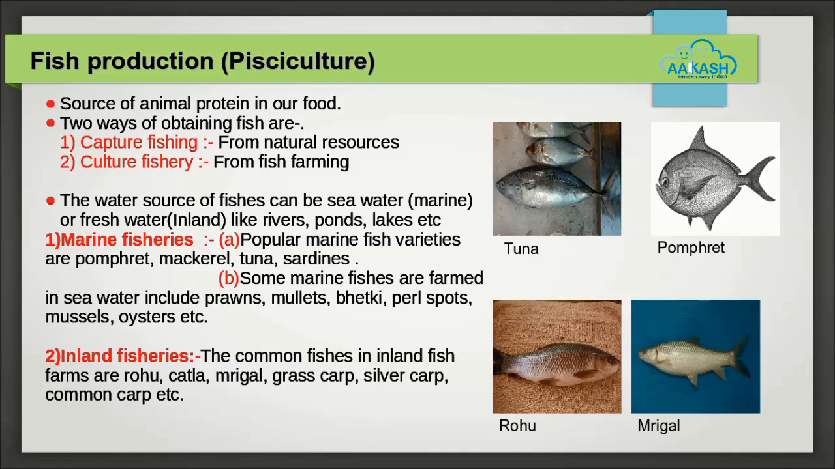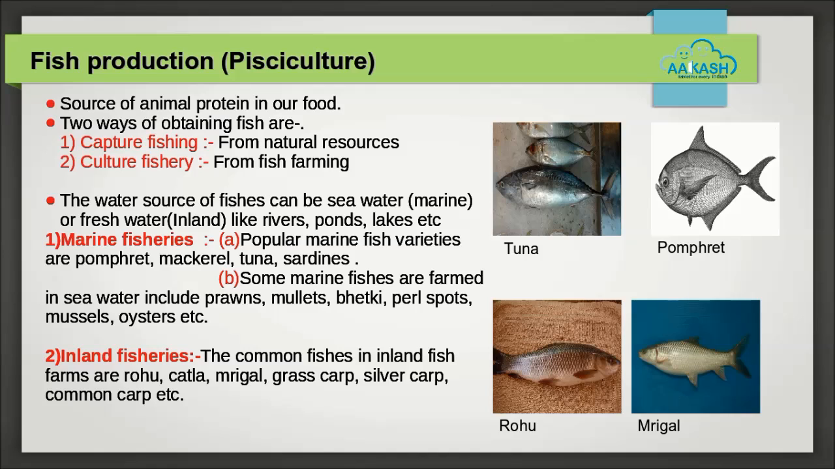Number 1, marine fisheries. India has an extensive coastline and an exclusive sea zone beyond it. Popular marine fishes are pomfret, mackerel, tuna, sardines and bombay duck. These fish are captured from coastal areas. Marine fishes are caught using fishing nets from boats and large trawlers.